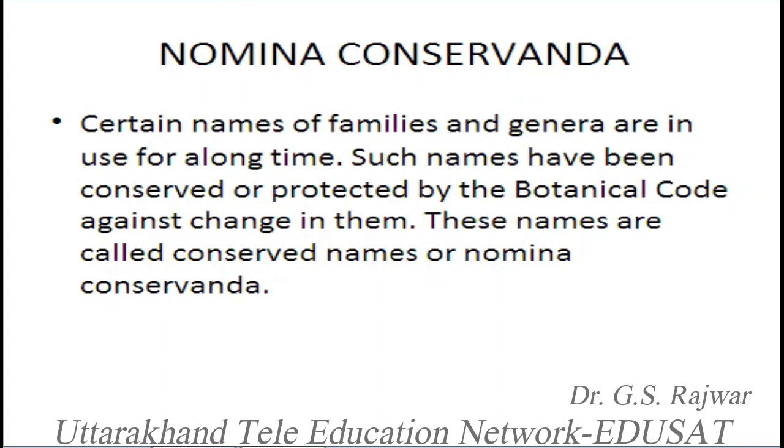Suppose one day some botanist says that the name Ranunculaceae was not published according to the rules of nomenclature, the botanical code rules of those days, and that it should be rejected, and he gives this kind of proposal for publication. So what will happen? Now somebody says this Ranunculaceae is invalid, so he will have to give a new name for that family. This will make confusion and difficulty in naming the families. So the code has given the provision to conserve these names. Suppose any name, I gave as example Ranunculaceae.